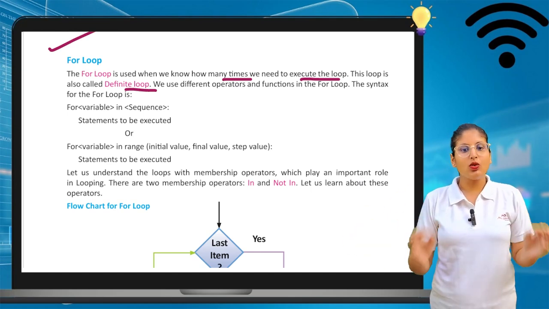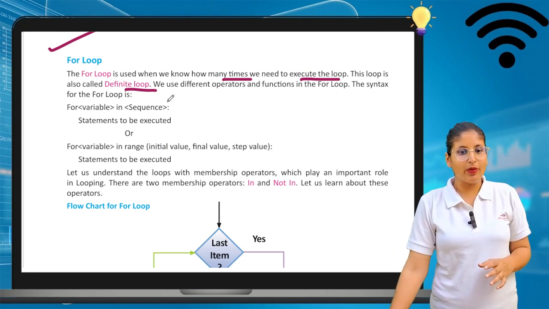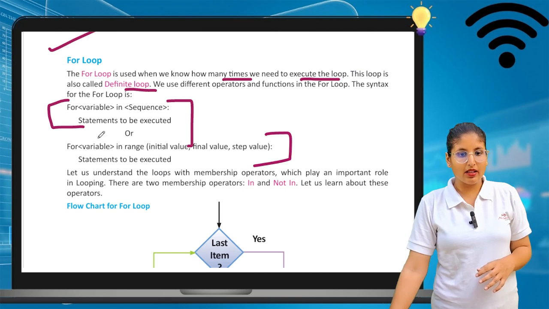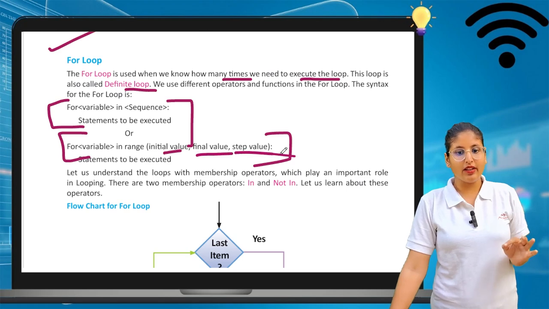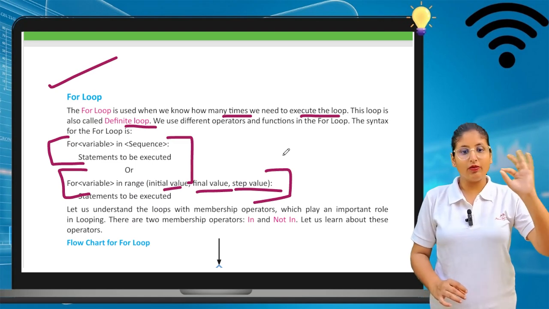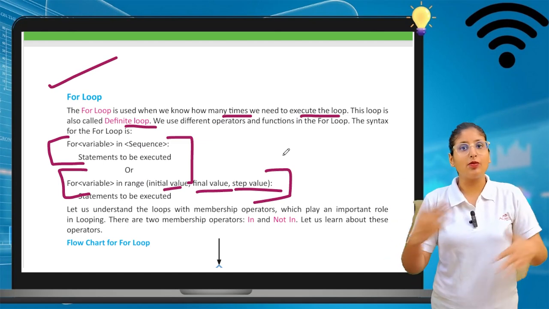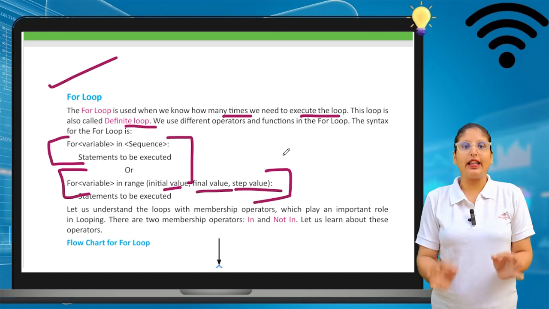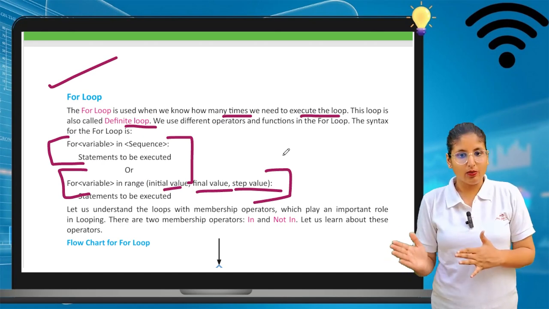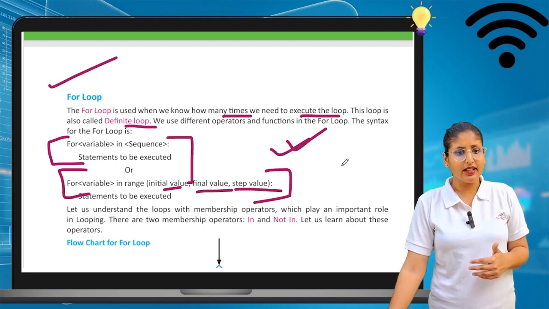We use different operators and functions in the for loop. The syntax of the for loop, you can write it this way and also this way. In this we have to give the range: initial value, final value, and step value. In the for loop we know how many times we have to execute the loop, so this loop is also called a definite loop, because in this we know how many times we can do it. This is the syntax of this loop.